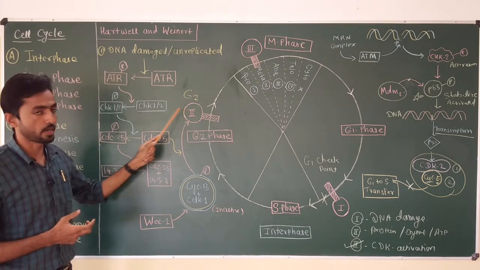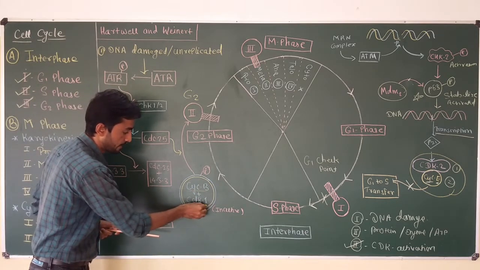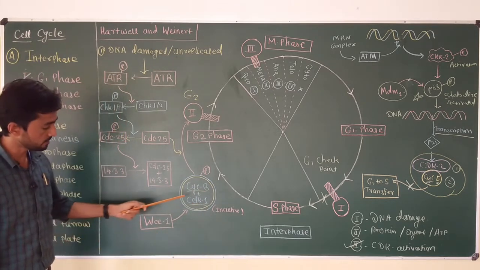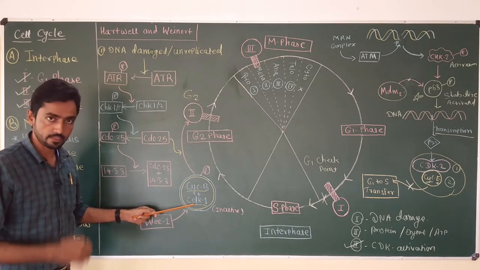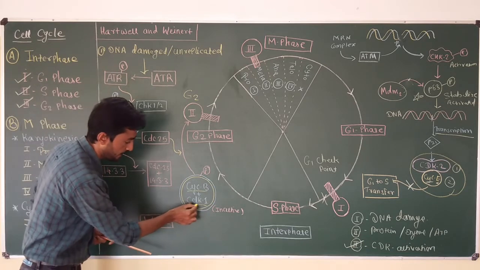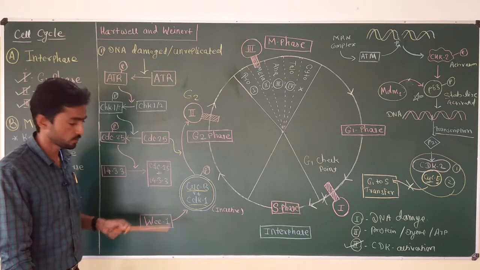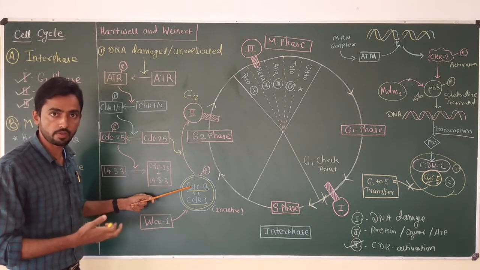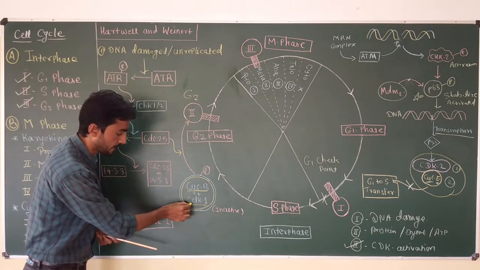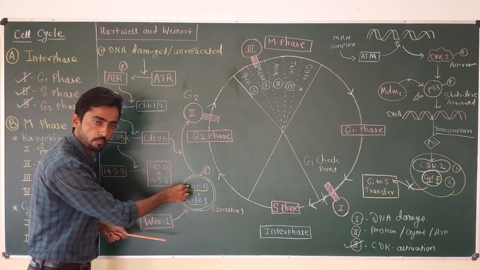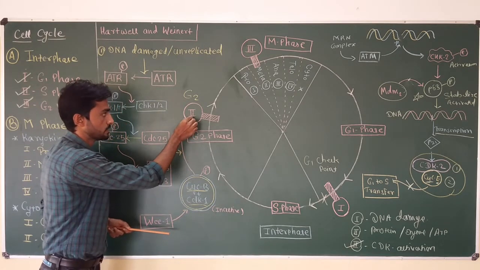And in the G2 checkpoint, the main enzyme at work is the cyclin B CDK1 enzyme complex. Okay, this is the complex of cyclin dependent kinase 1 enzyme, and as the name itself suggests, this CDK1 enzyme requires the help of cyclin B protein. Okay, so cyclin B protein is nothing but the activator protein for the CDK1 enzyme. So when this CDK1 enzyme combines with cyclin B, this is the major complex required for the G2 checkpoint.